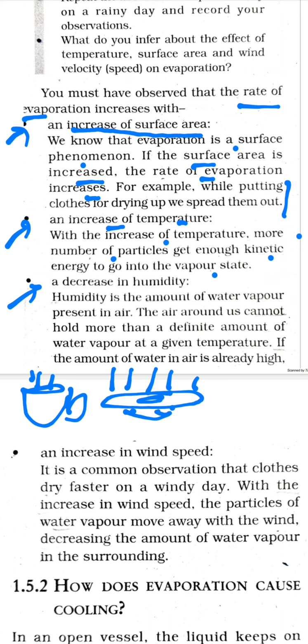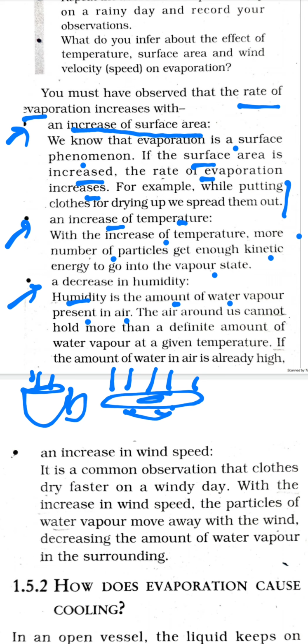First of all, let's find out what is humidity. Humidity is the amount of water vapors present in the air. Okay. Now if the air is already saturated with the water vapors, already filled with the water vapors, there is no place for the water vapors to go into the atmosphere, then the evaporation process would decrease. Changing of water into water vapors and those vapors going into the air which is already filled with water vapors, this entire process decreases.